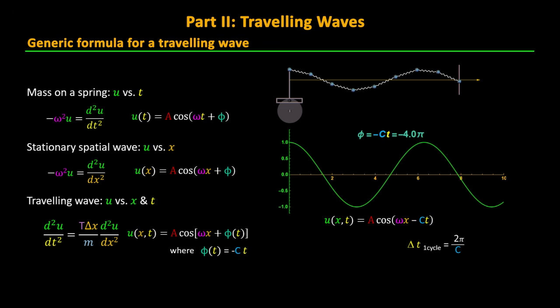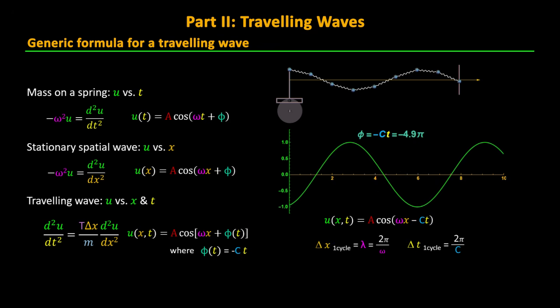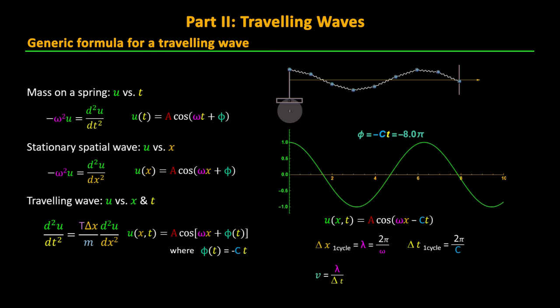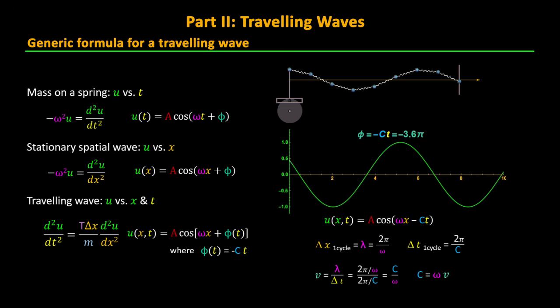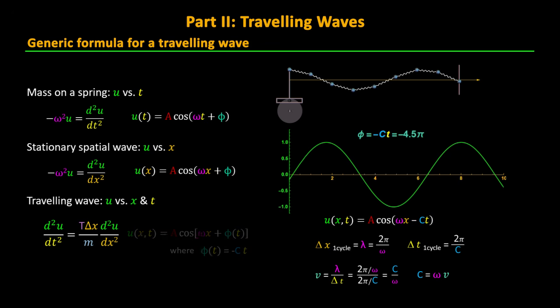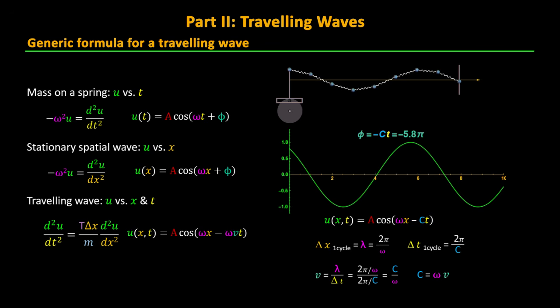of phase shift. The distance of travel here is one wavelength, which is given by 2 pi over omega. Thus we can say that our wave must travel with a velocity which is the distance of one wavelength divided by the time it takes to move one wavelength over. The 2 pi's cancel, leaving our wave velocity v as equal to c over omega. Solving for c gives omega times velocity. Thus, we can rewrite our equation of motion as u equals A times the sine of omega x minus omega vt. To see if this equation works in our differential equation, we need to calculate those second derivatives.